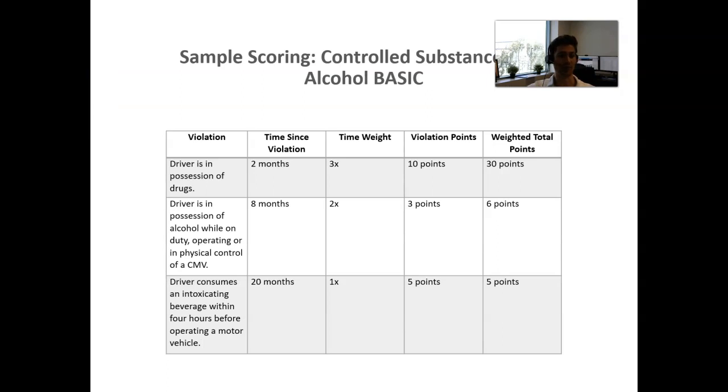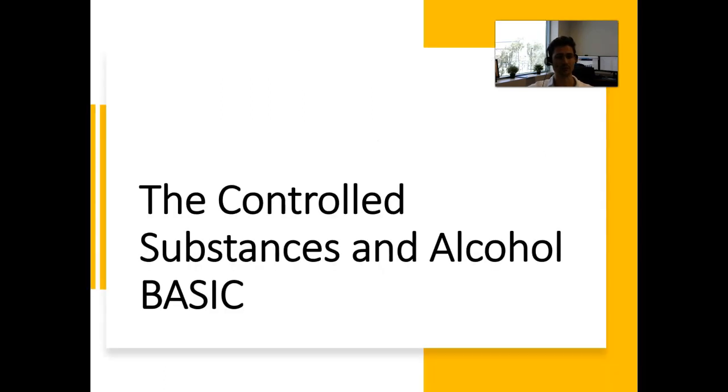Now here's a sample scoring on some of the different violations as well. So, in possession of drugs, 2 months ago, it's going to have a 3 times weight and it's going to be at 10 points, so that's 30 points. And if it was an out-of-service on top of it, you're looking at an additional 2 points, so 32. So you can see how quickly this starts to add up and really impact your score.